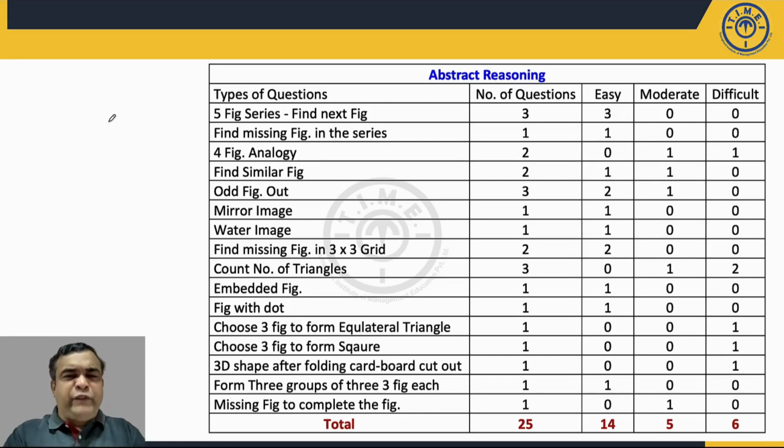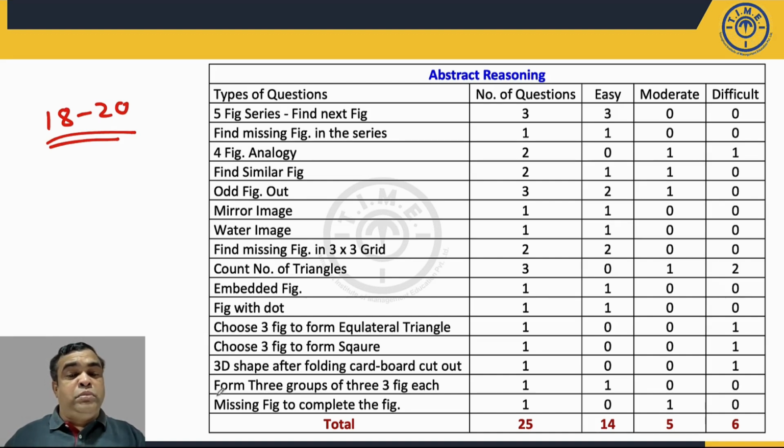There were very few questions which I will count in a difficult category. So a good number of attempts could be around 18 to 20, because there are certain questions which were difficult. For example, you're supposed to count the number of triangles.